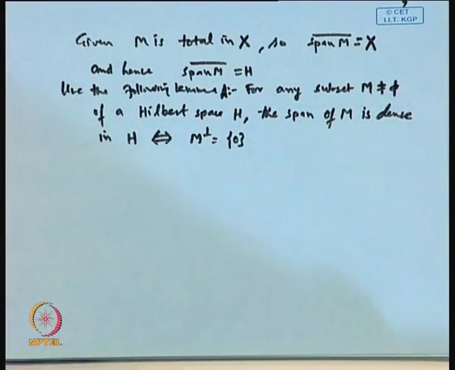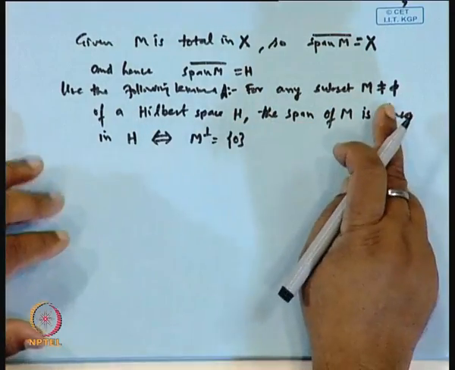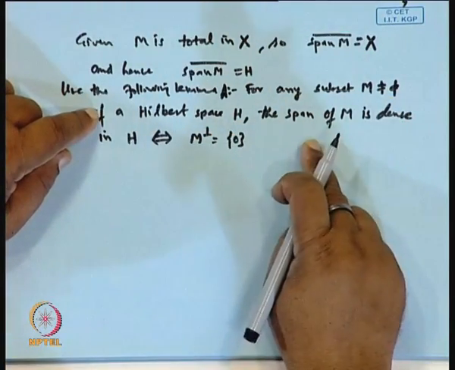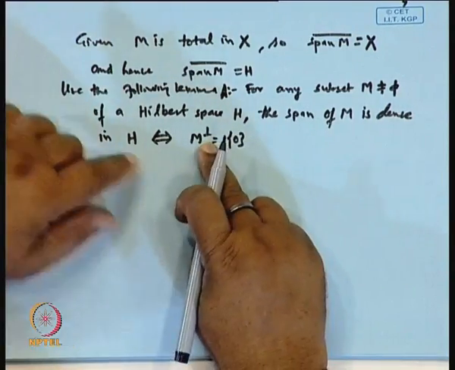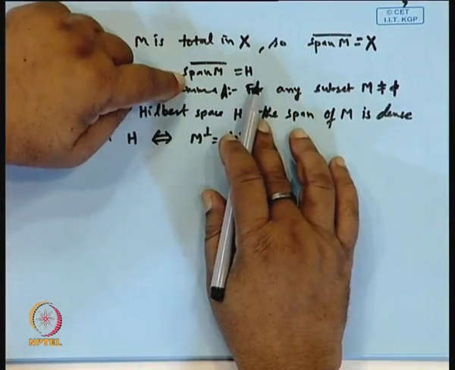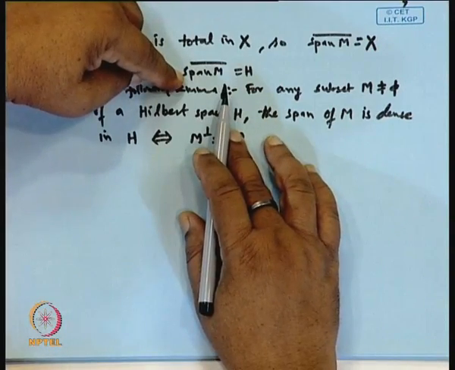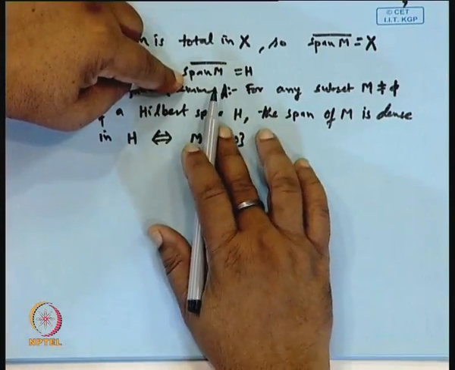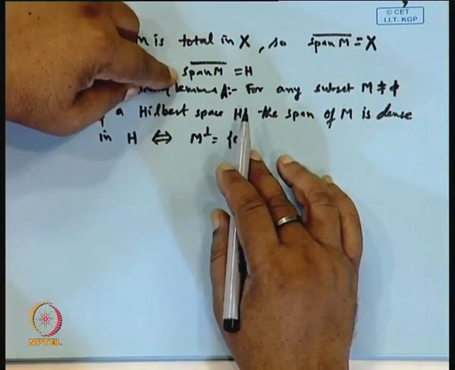We can make use of this lemma. What does the lemma say? For a subset M of a Hilbert space H, the span of M is dense in H if and only if the orthogonal complement of M is {0}. Here M is total, so the span is dense in H, and H is a Hilbert space. So, this shows that the orthogonal complement of M in H is {0}.